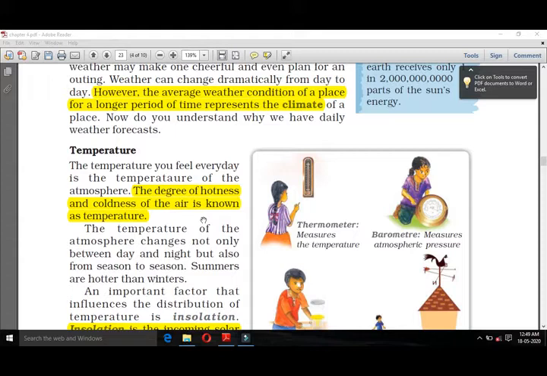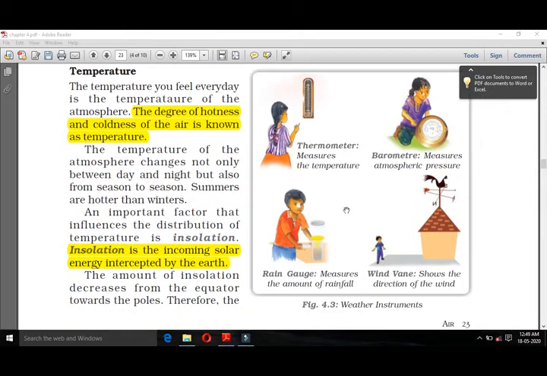So there are some artificial meters to measure the temperature, winds and everything. Thermometer, in last year you studied about thermometer. It's a machine that measures temperature. We can measure our body temperature through a thermometer. And then barometer measures atmospheric pressure.